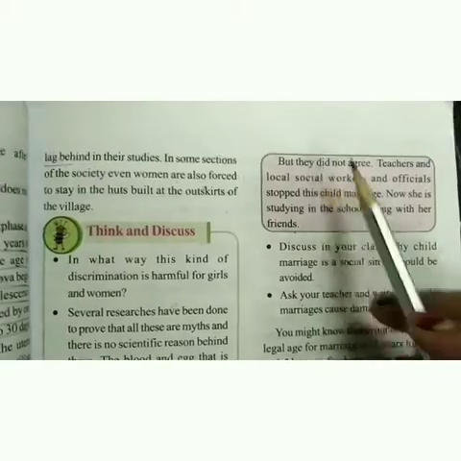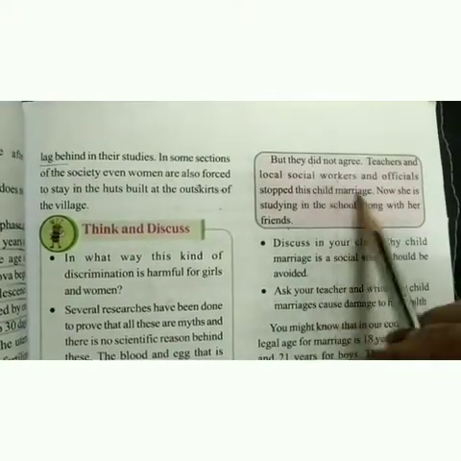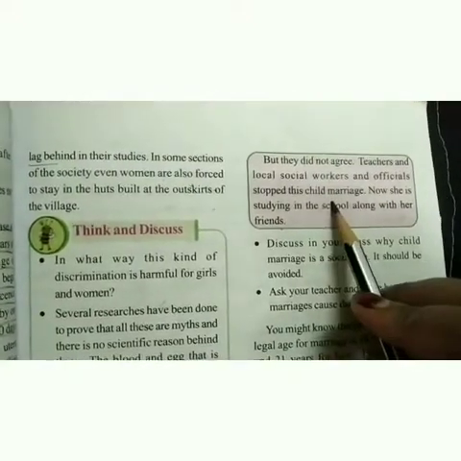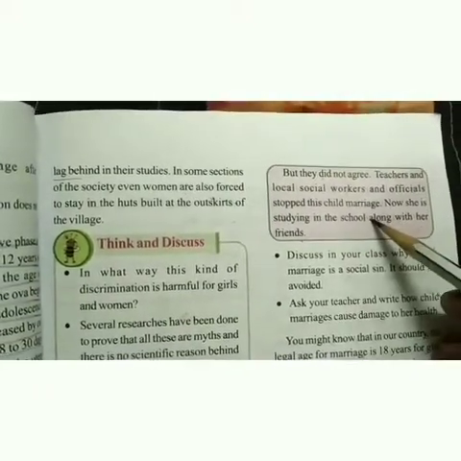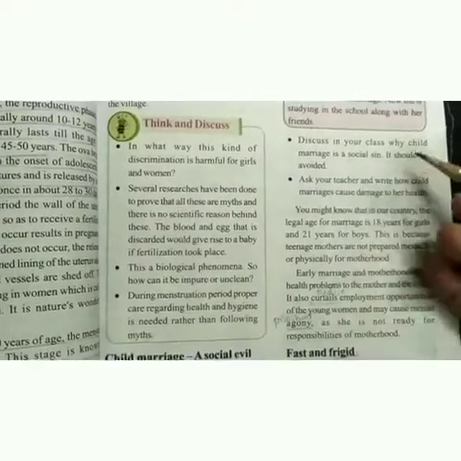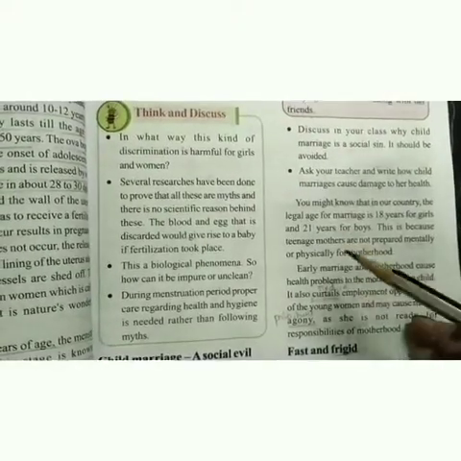So Lata's parents were not agreeing to this, but the teachers and social workers who were there helped Lata and stopped the child marriage. Now she is studying in school along with her friends. This is one story of child marriage. You have to discuss in your class why it is a social sin and why it should be avoided.